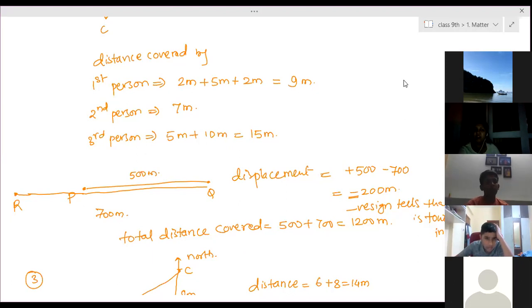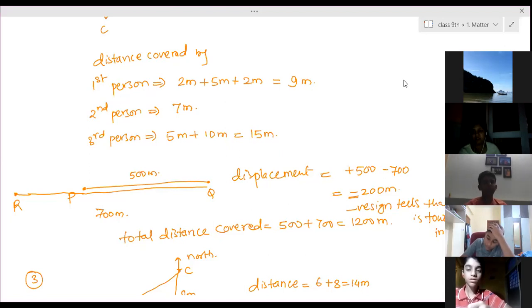Scalar quantities are physical quantities which are independent of directions, and the physical quantities which are dependent on directions, where if the direction changes the value of that quantity changes, we call vector quantities.